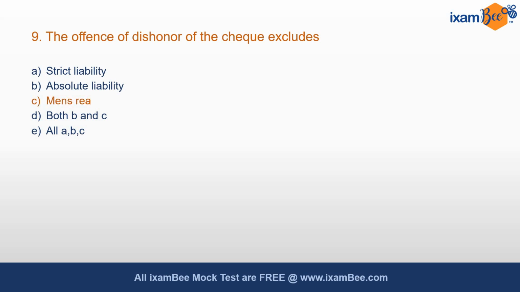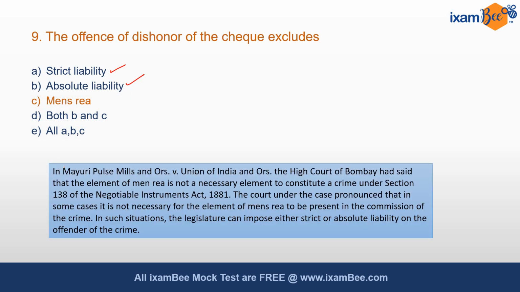It does not include the element of mens rea. So a guilty intention, a guilty mind has been excluded, thus giving a very strict liability or absolute liability. In the case of dishonor of checks, this was clearly mentioned in a very important case law, Mayuri Pulse Mills and others versus Union of India and others. The High Court of Bombay had said that the element of mens rea is not a necessary element to constitute a crime under Section 138 of the Negotiable Instruments Act.